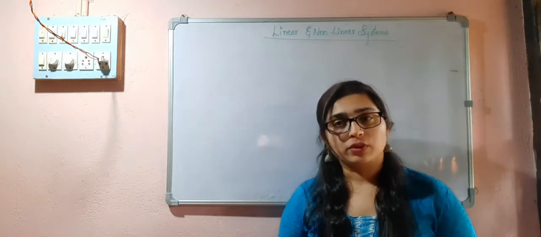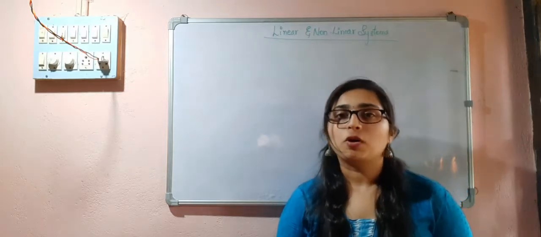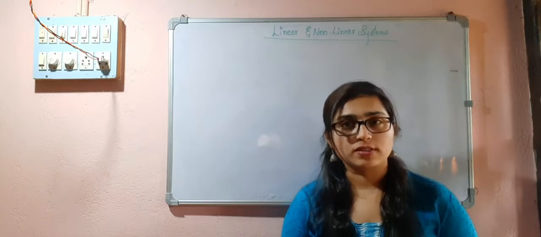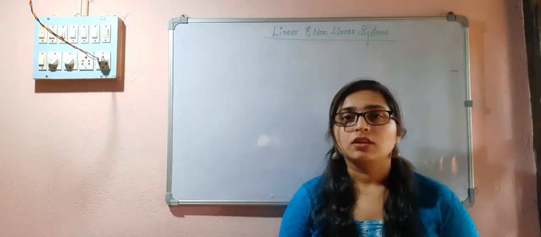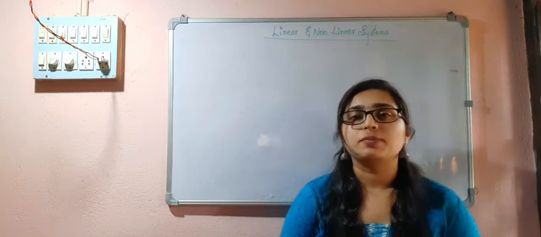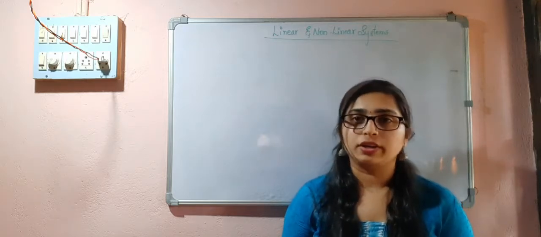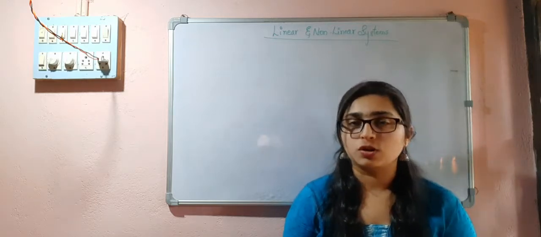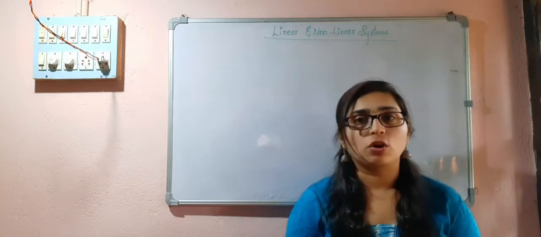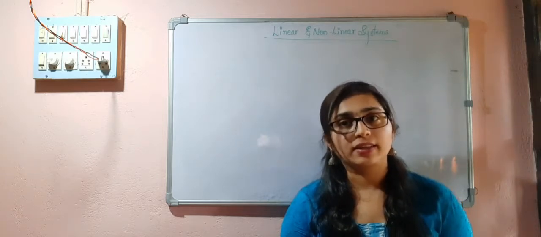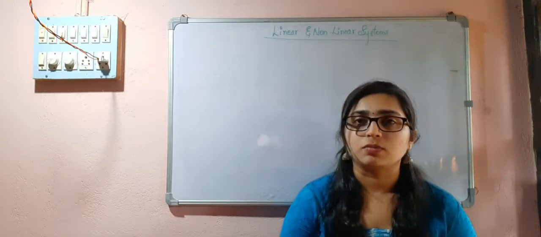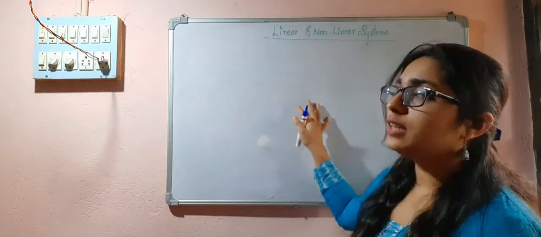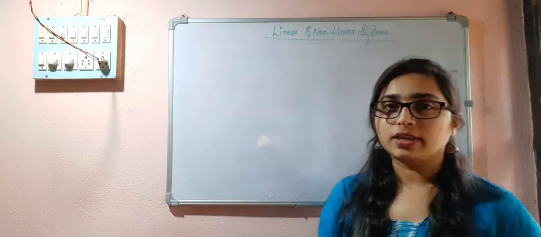In my previous video, I had explained to you about systems and the interconnection of systems. Now we will see the classification of systems. That is, we have different types of systems: linear and non-linear systems, causal and non-causal systems, invertible and non-invertible systems, static and dynamic systems, time variant and time invariant systems. So this is one of the types now, linear and non-linear systems.